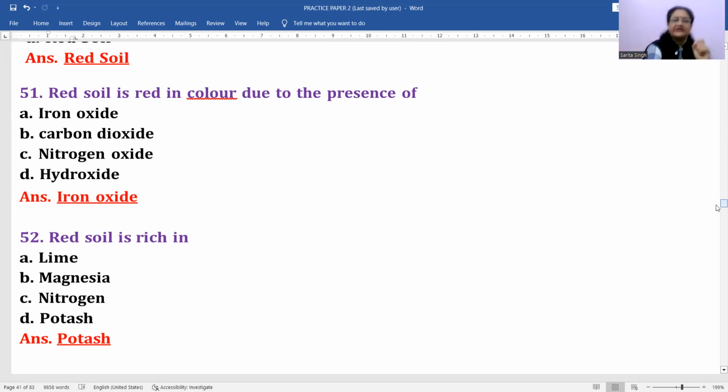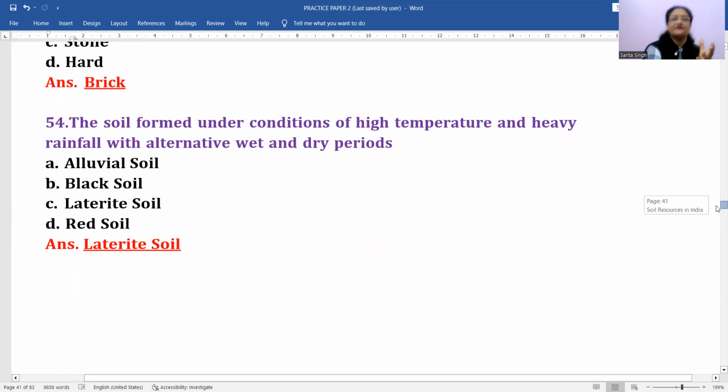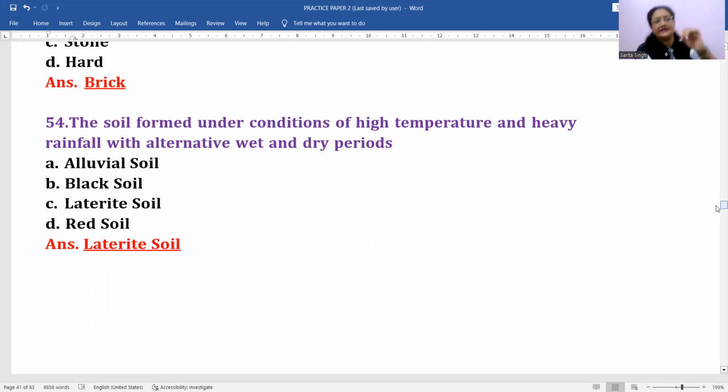Red soil is rich in what? Potash. Okay. Then the word laterite. Laterite in Latin means brick. Okay. Brick is the literal meaning of it. Right. Then next, soil formed under conditions of high temperature and heavy rainfall. Right? Alternate wet and dry period. This is the most ideal condition for the formation of laterite soil.